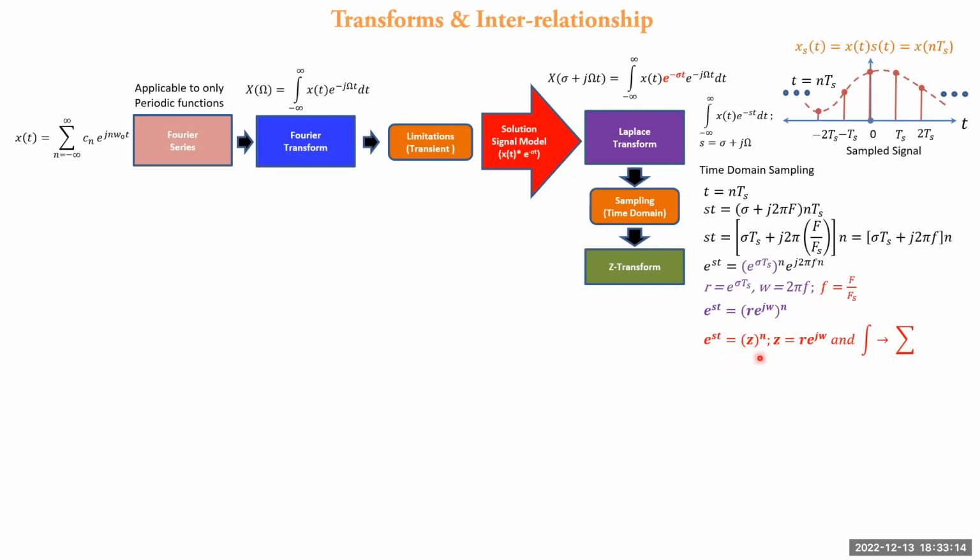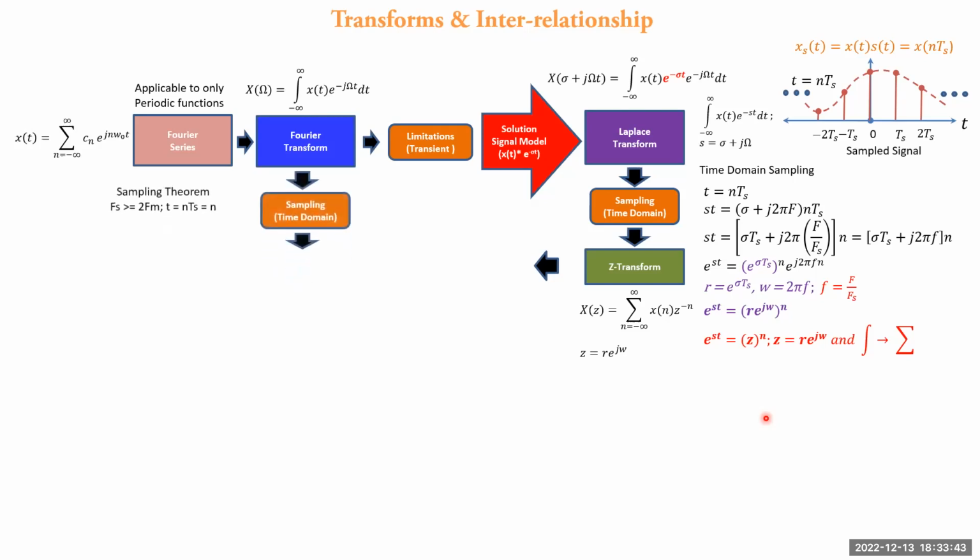So after discretization, integration becomes summation, and hence the new transform, which is a function of z, is called the z transform, and that is given by x of z equal to summation n varying from minus infinity to plus infinity of x of n z raised to minus n, where z is equal to r into e raised to j omega.